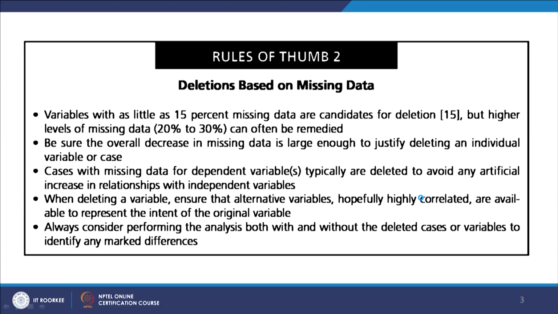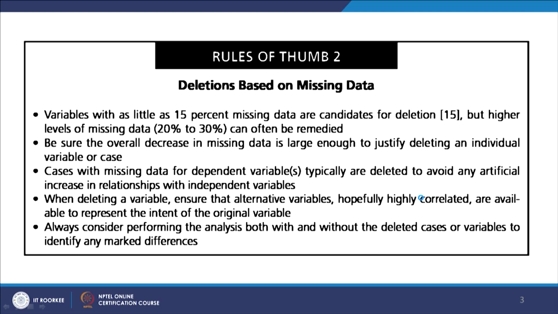So, why should you do that, when there is a scientific approach to handle your missing data? Why should you be doing all these things? Okay, so let us see. This is the rule of thumb: deletions based on missing data. If you have less missing data, you may delete it, or let us say you find that there are few variables which have a large number of missing data, you can delete them, but the question is, here you have to use your own logic, right. How much deletion is possible?